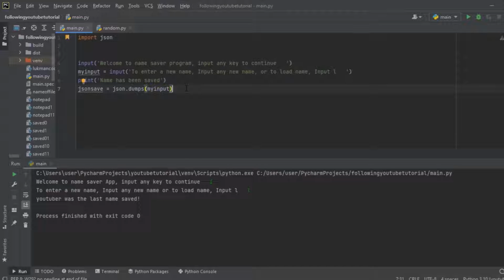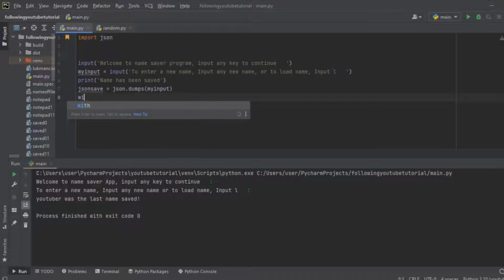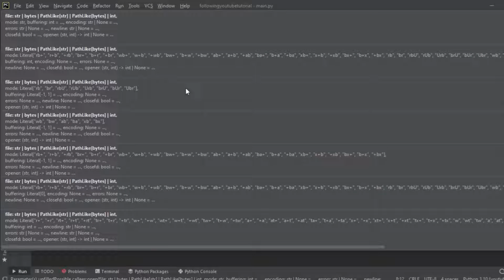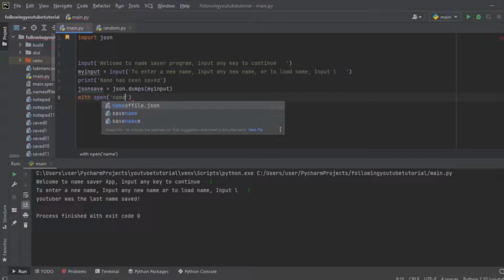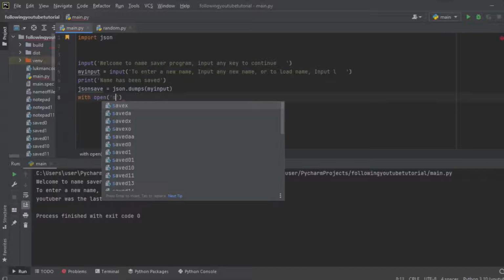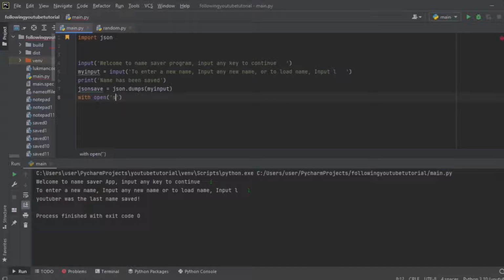The next step is with open, and under here we are going to create the name of the file we are going to save my input in. You can write any name you wish. We are going to write save data dot JSON.